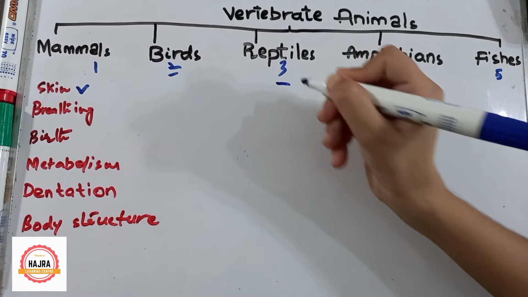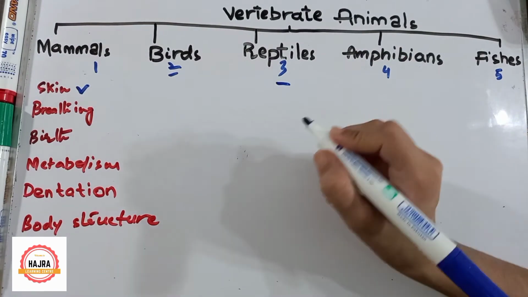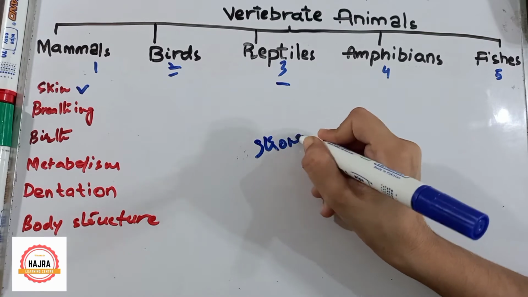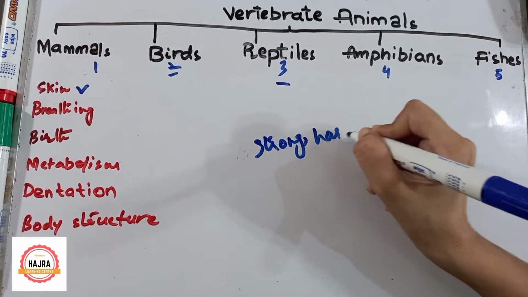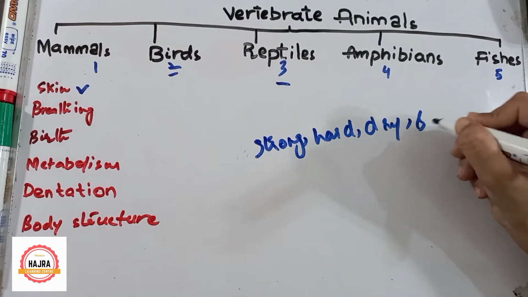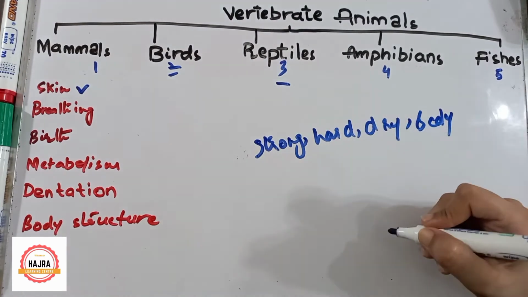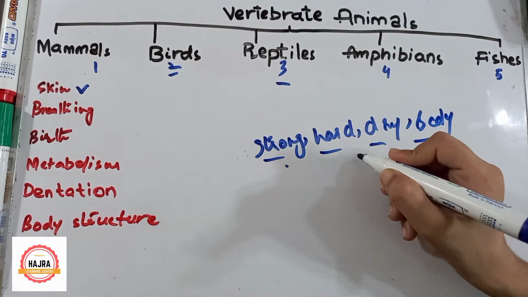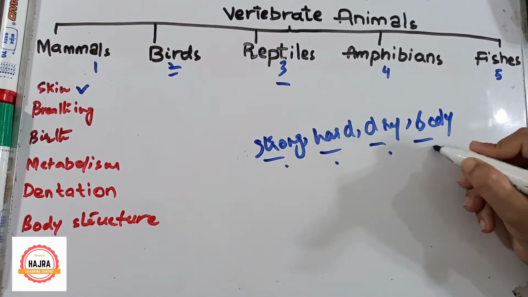Now let's talk about reptiles. Their skin is strong, hard, dry and scaly. Here I have written 4 points: strong, hard, dry and scaly.